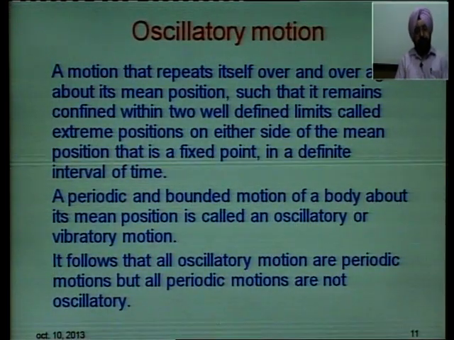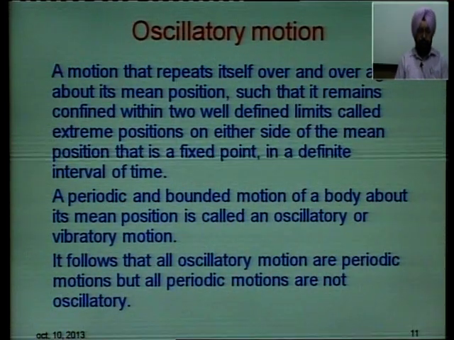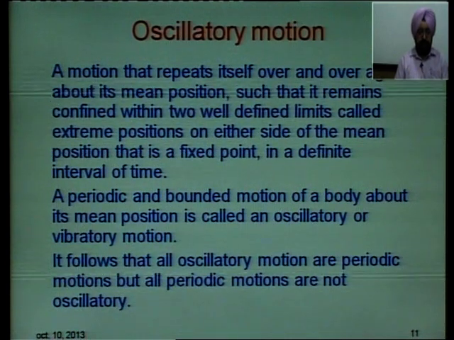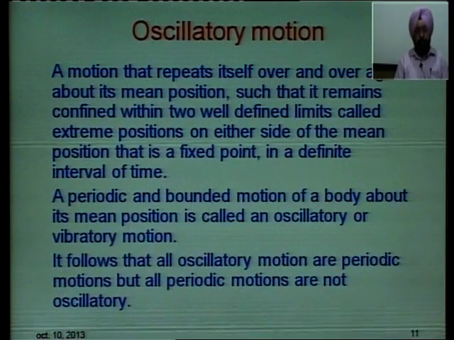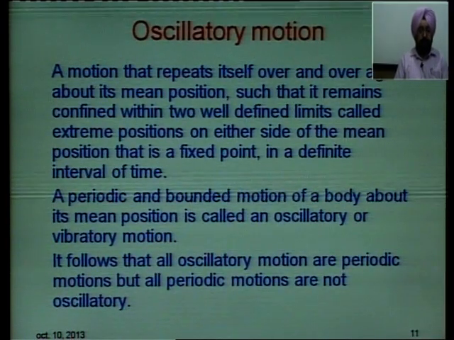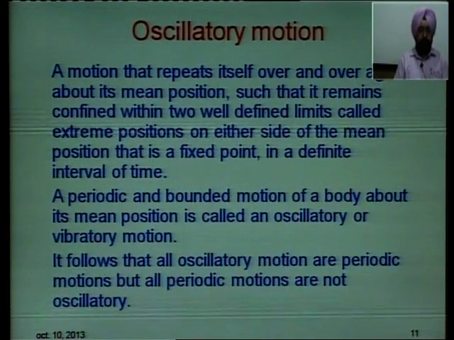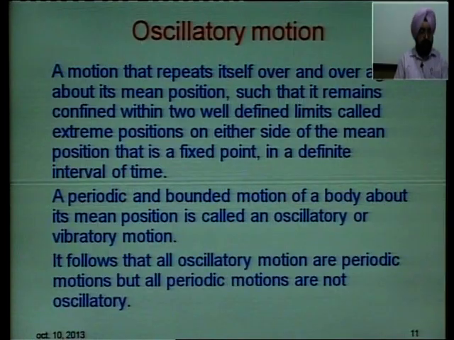Then what is oscillatory motion? A motion that repeats itself over and over again about its mean position, such that it remains confined within two well-defined limits. These two well-defined limits are called extreme positions on either side of the mean position, that is a fixed point.